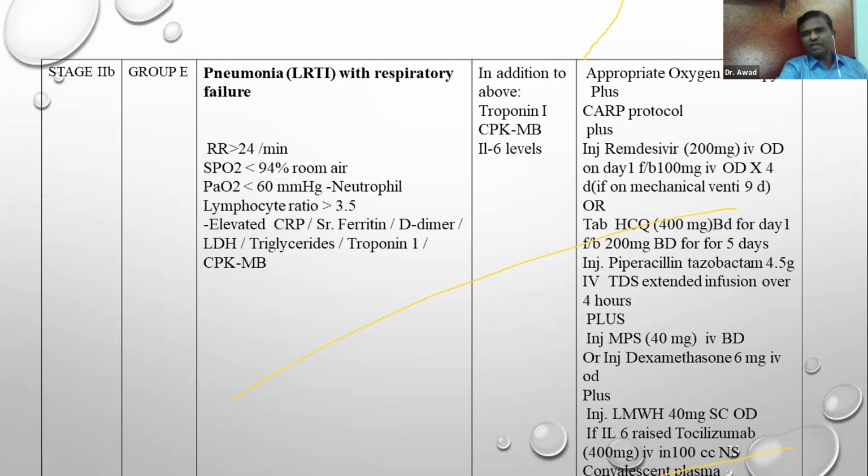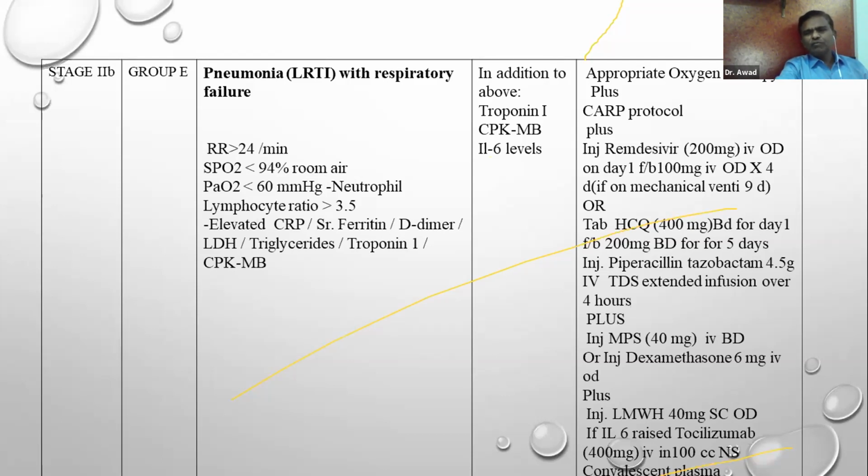The next dose will be 100 milligram to be given for 4 days. If the patient is on mechanical ventilation, in that case, remdesivir can be given for a total duration of 10 days. You don't have to go after 10 days because viral replication, viral shedding is minimized or stopped by the end of the 10 days, usually in patients who go for ARDS.